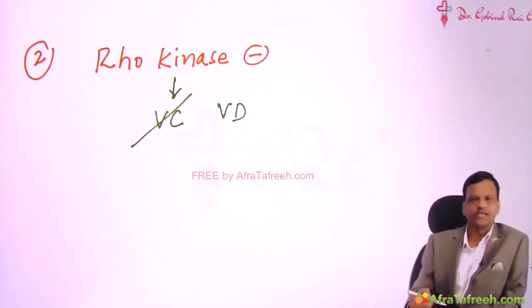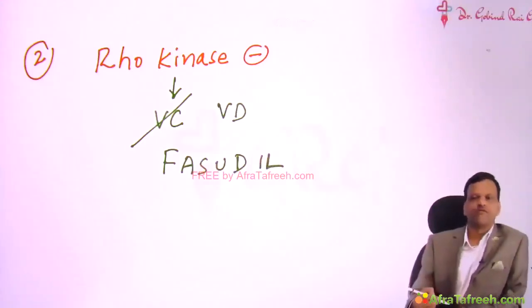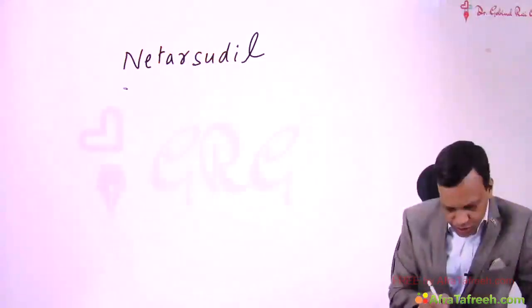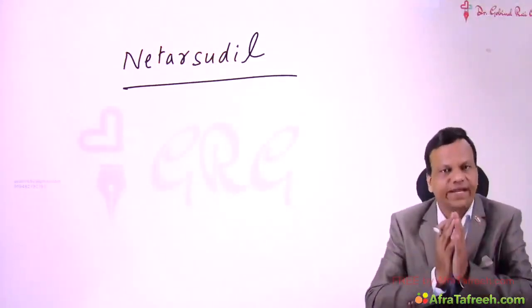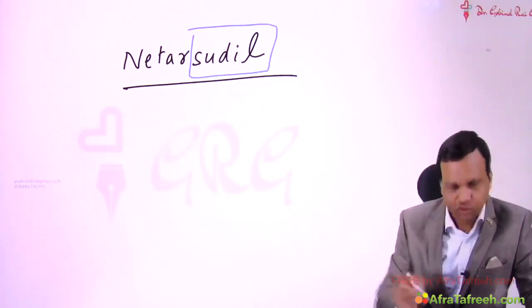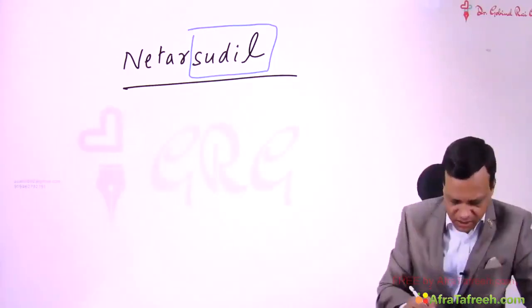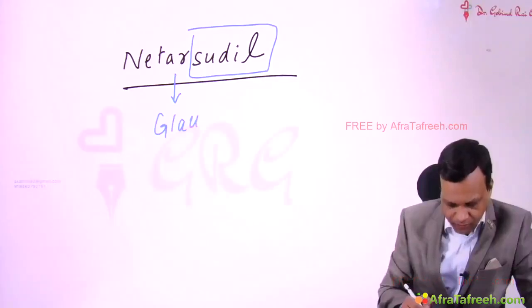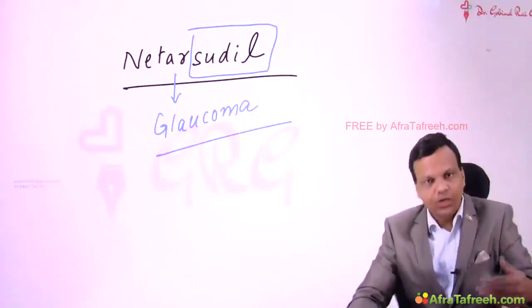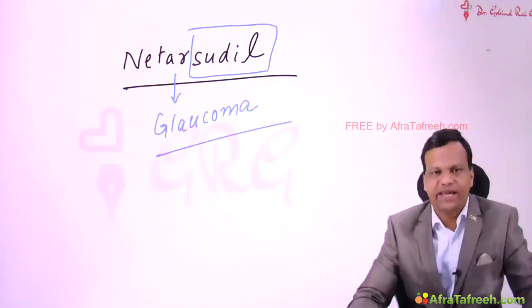So the drug inhibiting Rho kinase can be used in angina, and the drug which acts by this mechanism is Fasudil. Fasudil is a Rho kinase inhibitor indicated in angina. Netarsudil is another Rho kinase inhibitor. Just like we discussed Fasudil, its name also ends with sudil. So Fasudil, Netarsudil. This is also a Rho kinase inhibitor, but this is approved in treatment of glaucoma. Netarsudil is a new Rho kinase inhibitor approved for glaucoma, whereas Fasudil is used in angina.